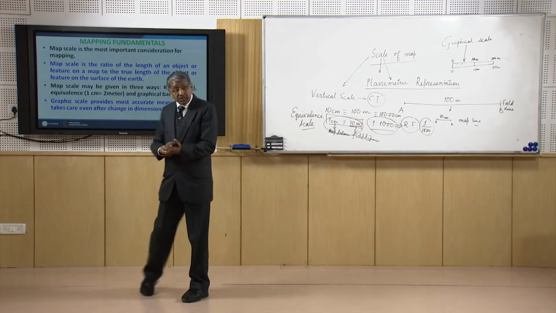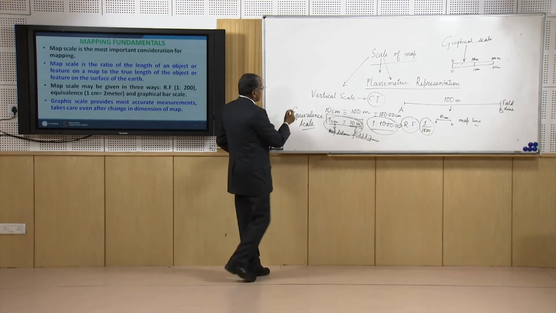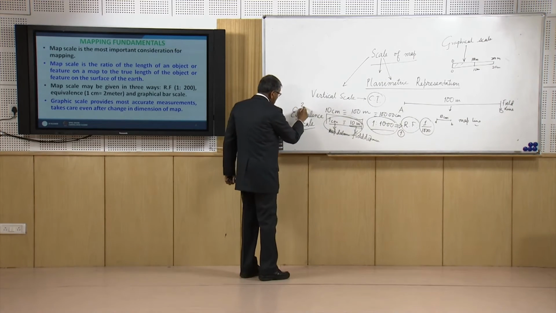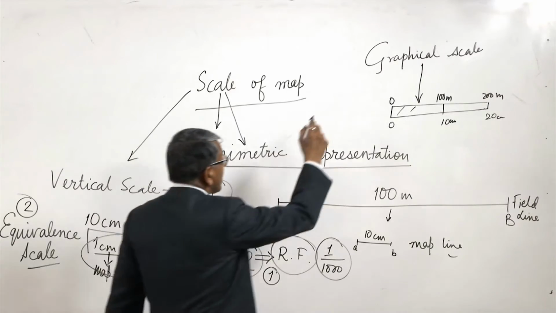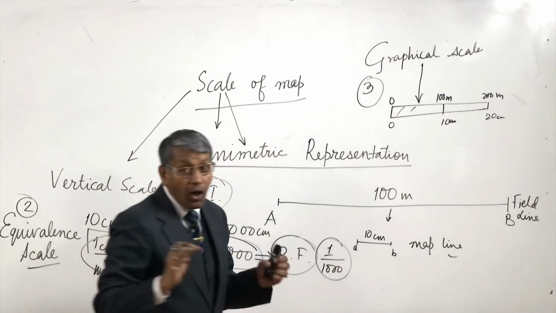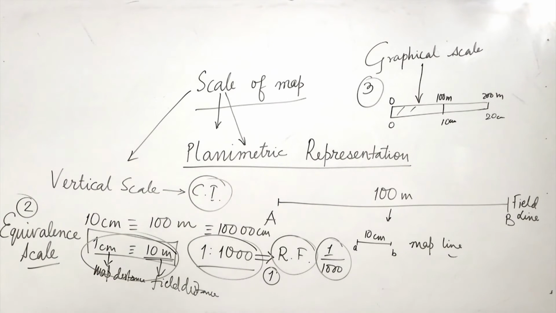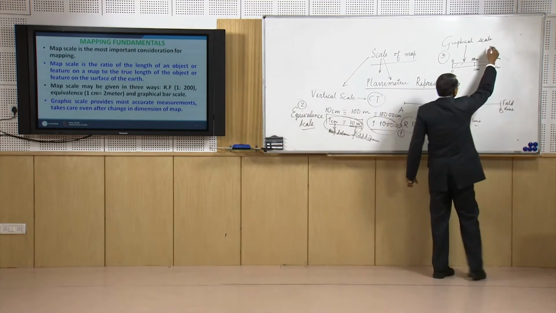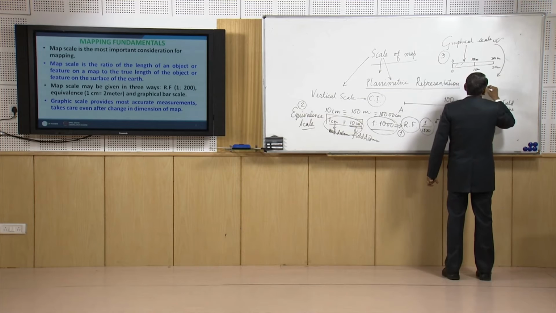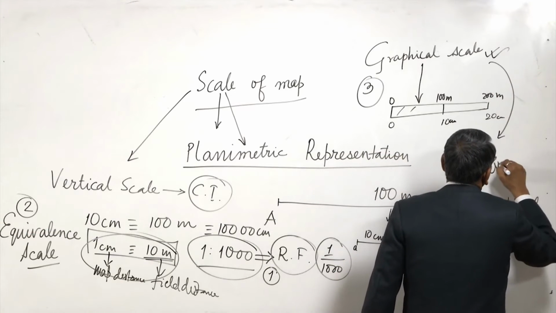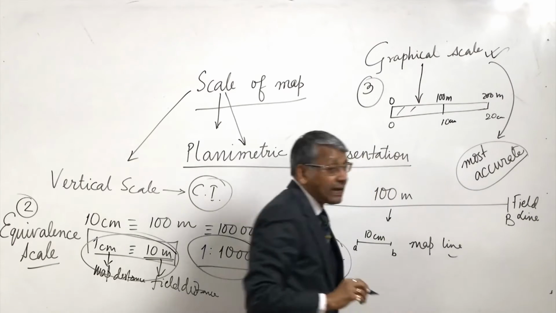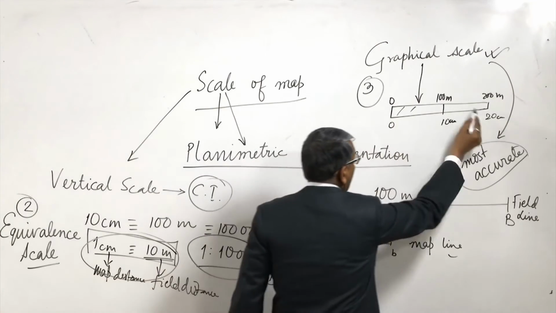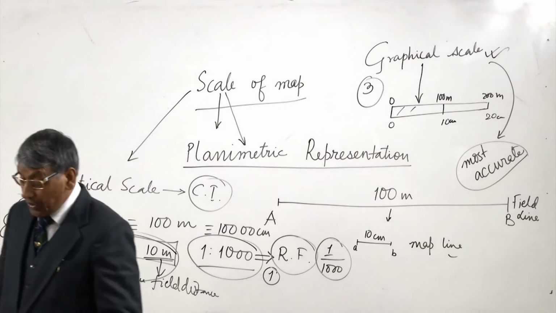So in these three ways we can represent the planimetric scale in a map: number one is the representative fraction scale, or the equivalence term, or the graphical term. Now of these three, actually the graphical scale is the most accurate. The reason behind it is that we can draw the distance more accurately and we can give it to the map.